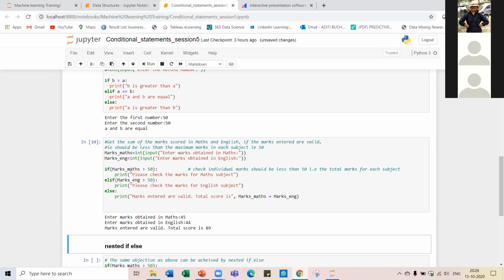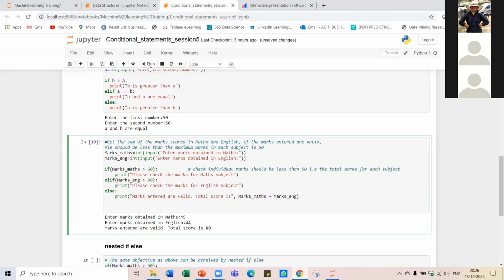This means that this condition and this condition are not true. Hence both those lines of code will not be executed, and finally this line will be executed. In this line, we are printing this statement and also the total of both of these marks, which is 89.